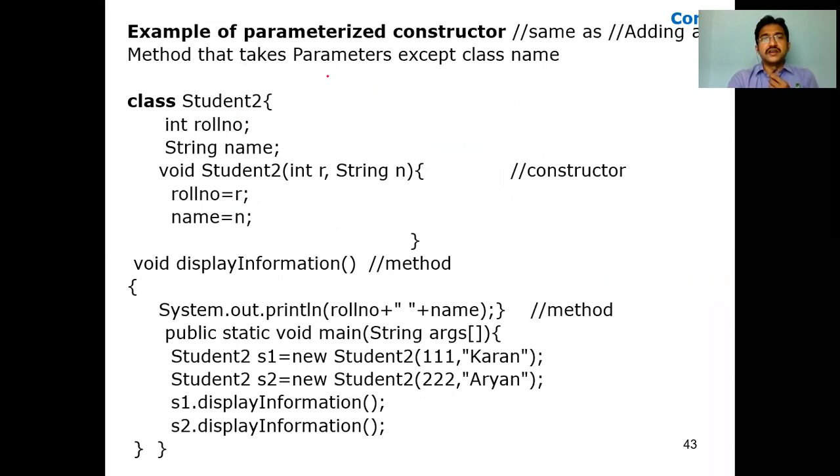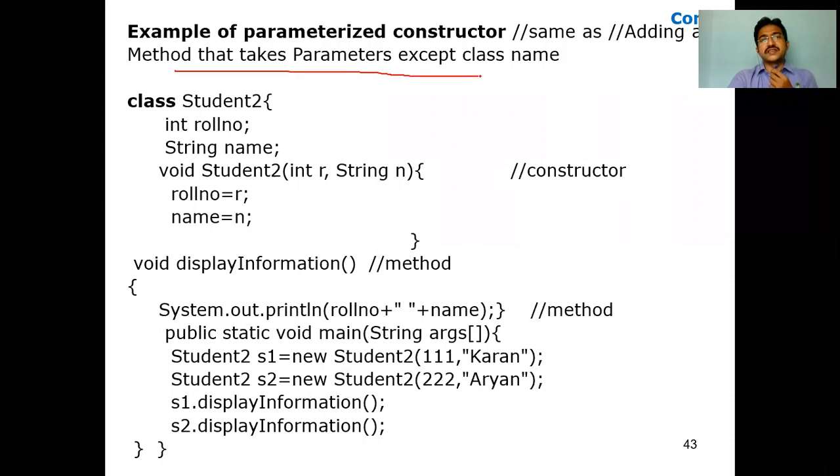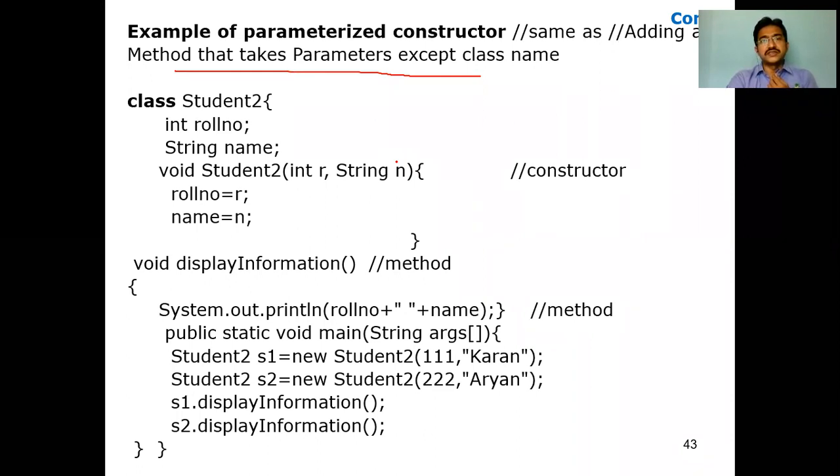Now see an example here. Methods take parameters too. Except for the class name, both method and constructor are the same. There is only one difference between a method and a constructor: in a constructor the method name is the same as the class name, whereas for other methods there is no same class name for the method names.